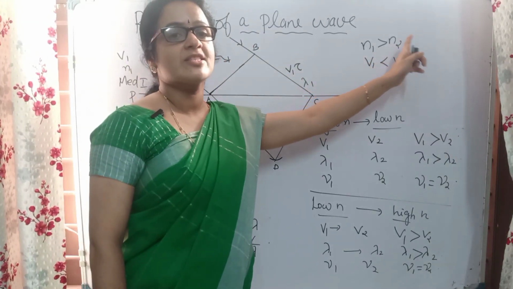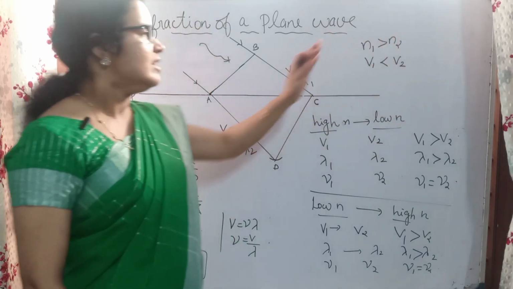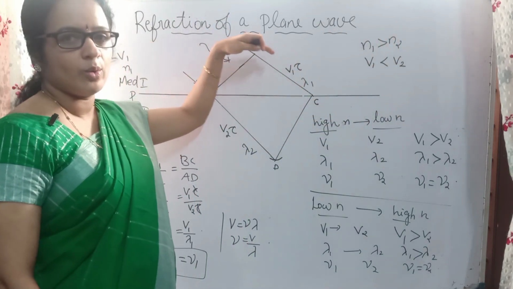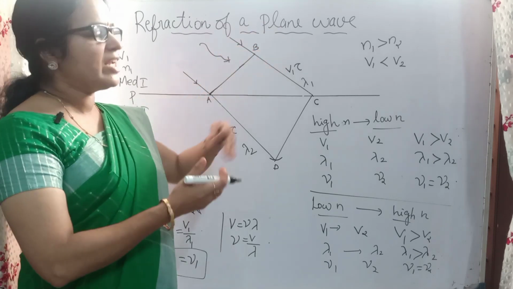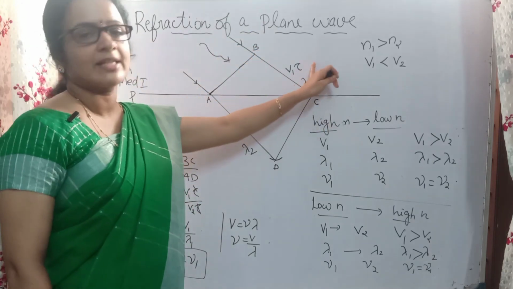Here N1 is greater than N2, that is, the refractive index of the first medium is greater than the second medium. So here the light will be traveling slowly. Its speed will be less. So it travels from B to C only within the time tau.